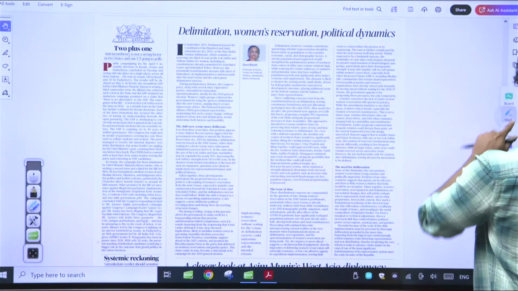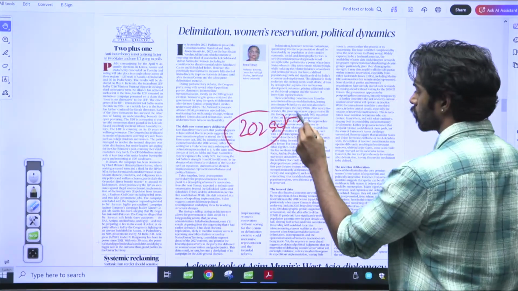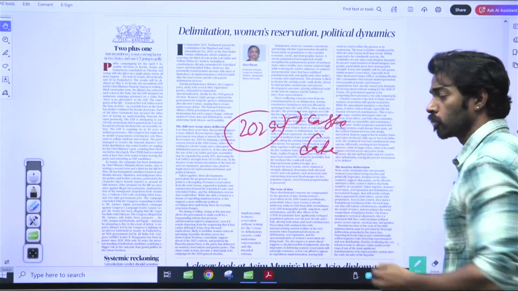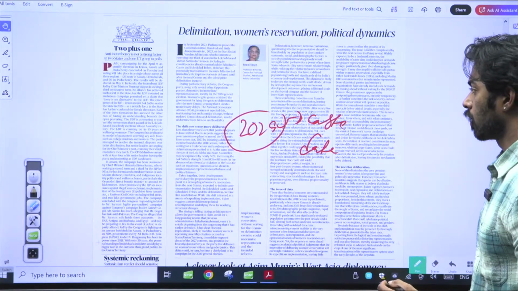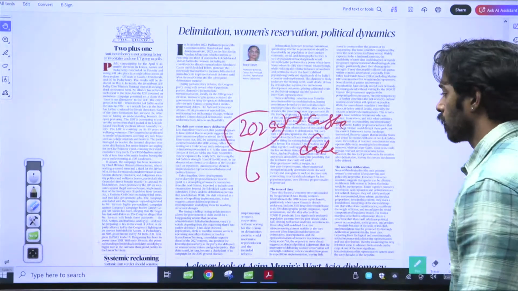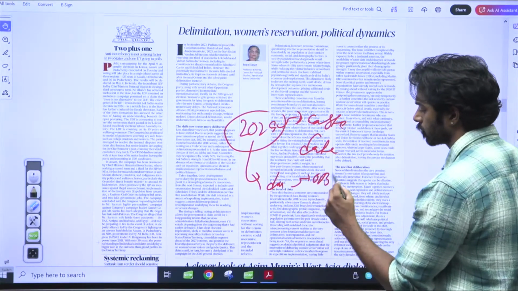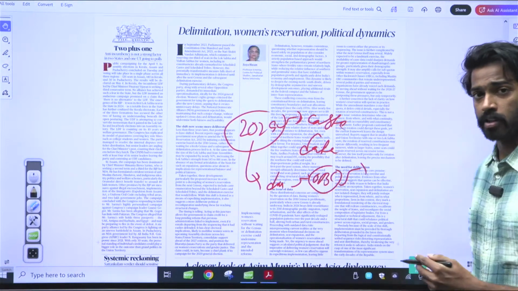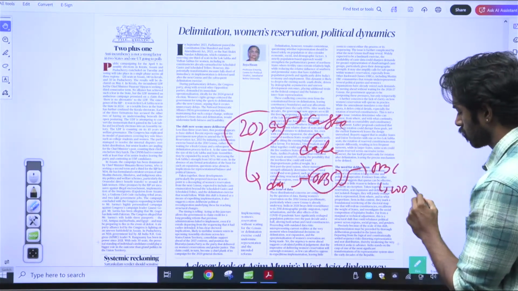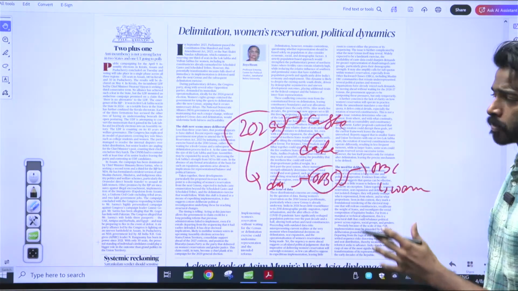And lastly, the 2029 census. The 2029 census will include caste data. Right? And when the caste data is included, there might be some external demands made by people belonging to disadvantaged communities such as OBC. Right? They might ask for a separate reservation for OBC within the women's quota. This can happen, right? These are all the drawbacks that are part of this particular editorial.